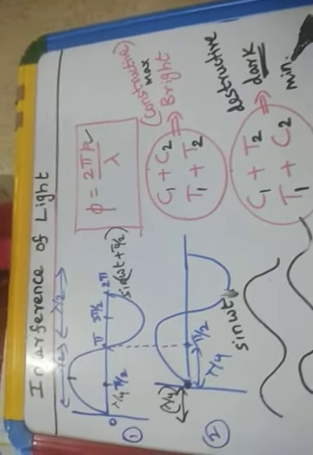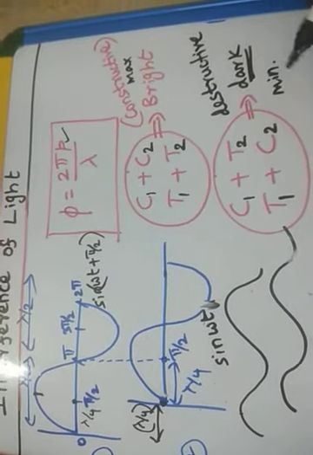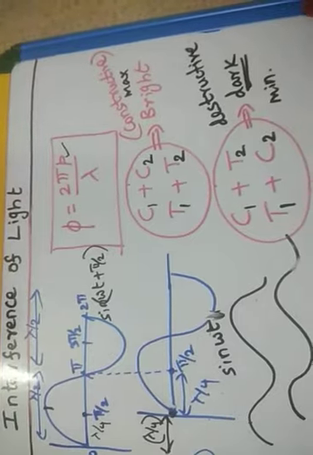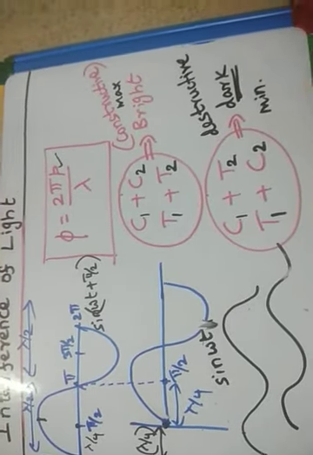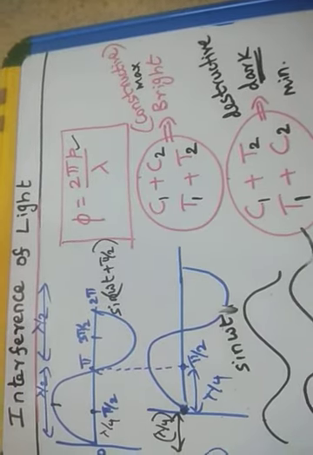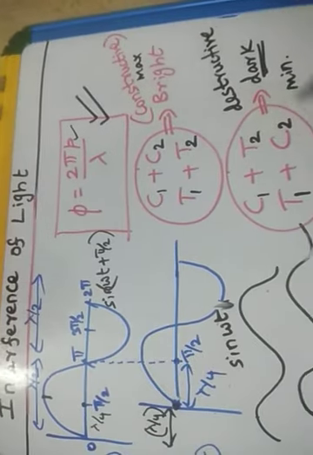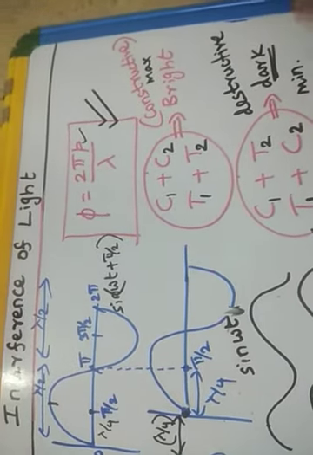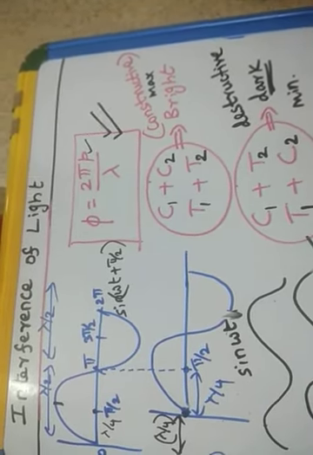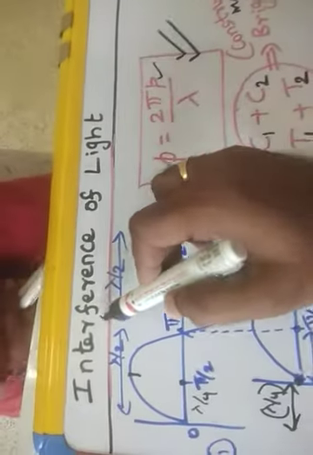Now we are going to see in the next topic what the condition is for constructive and destructive interference. Even if two waves are available, saying interference will always happen is wrong. The interference will happen only under a certain condition, which is a path difference or phase difference. If there is no path difference or phase difference, the two lights will simply add up and a bright color will come. Alternating bright and dark fringes occurring is called interference.